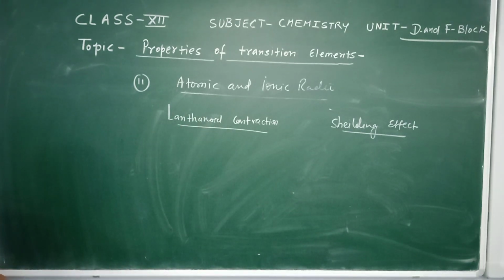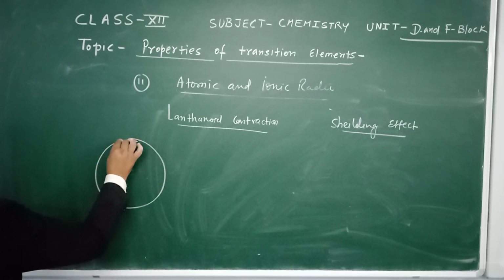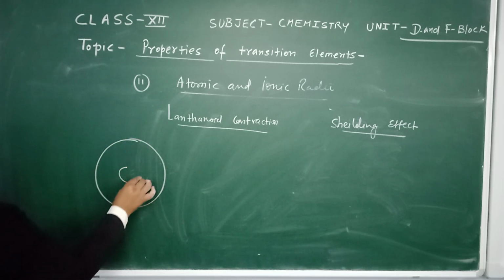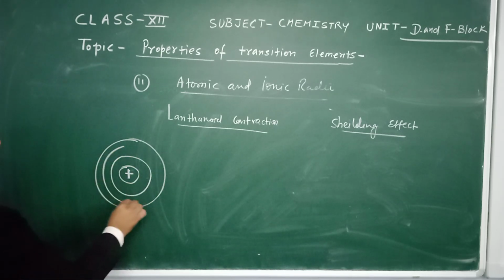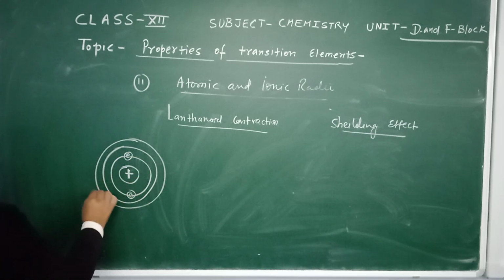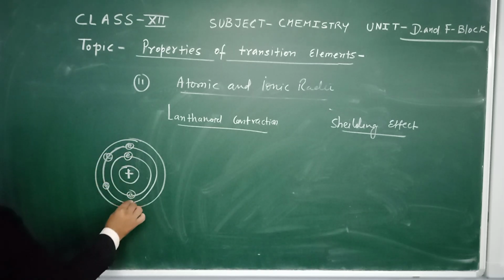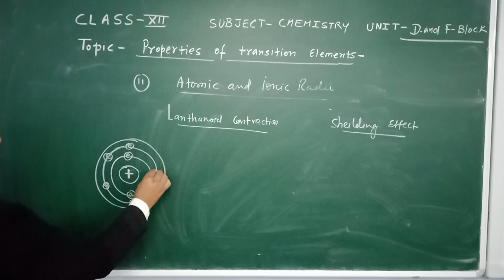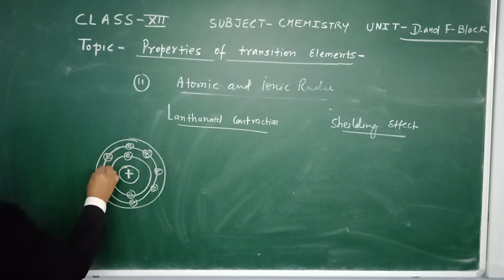What is the meaning of shielding effect? First of all, we have to understand. Suppose this is the structure of a particular metal atom. The central part is the nucleus, and around the nucleus we have different shells where electrons are present, 1 2 3 4 5 6 7 8.